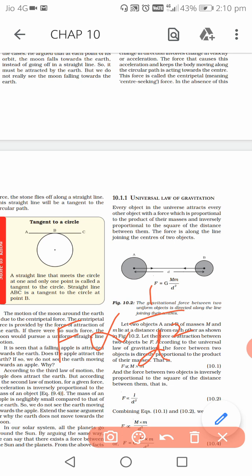We call it force is inversely proportional to distance square, inversely because it is 1 by distance. So in the statement of universal law of gravitation we say that the force between two bodies is directly proportional to the product of the masses, and inversely proportional to the square of the distance, and then combining these two.